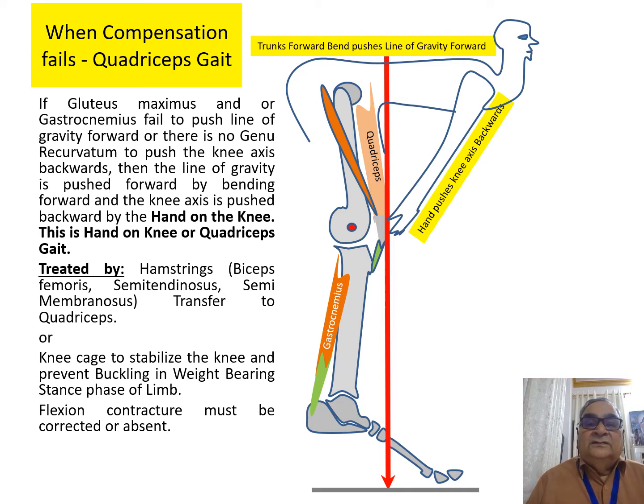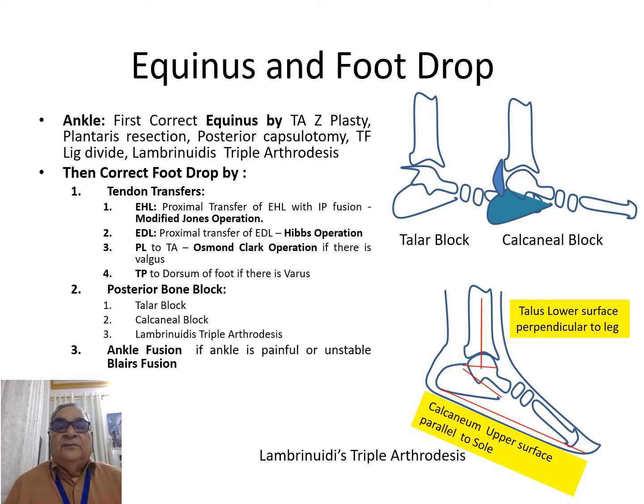So, tendon transfer or an orthotic device has to be given if there is a quadriceps gait. And of course, all these tendons must be transferred after you have corrected the flexion contracture of the knee. Then we move on to the equinus.